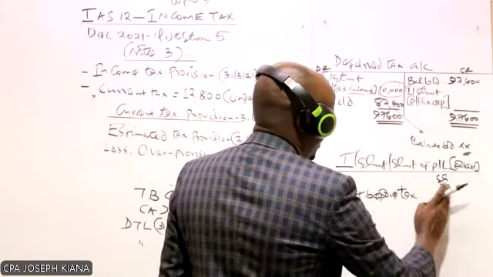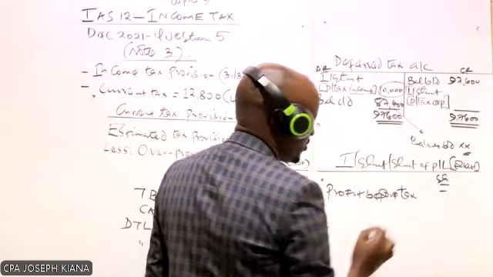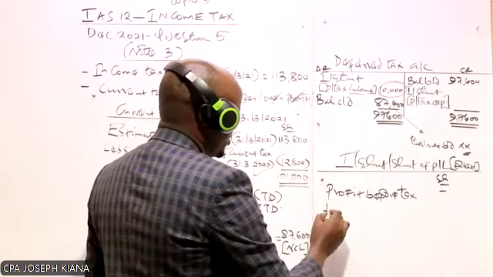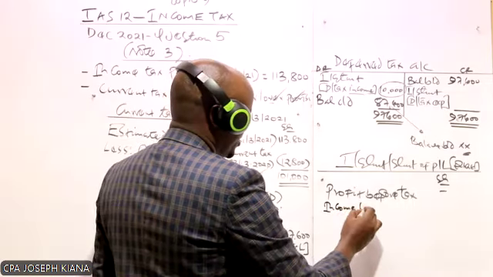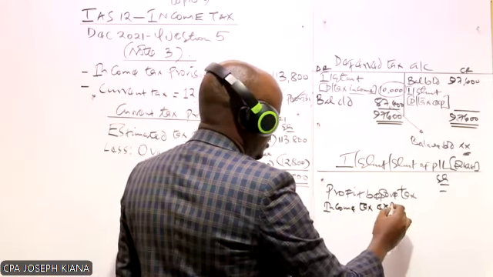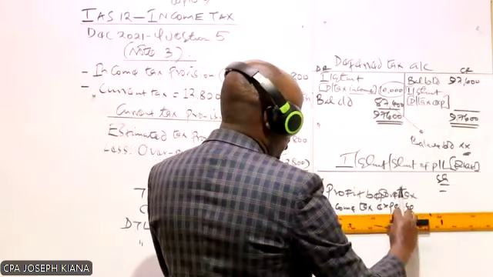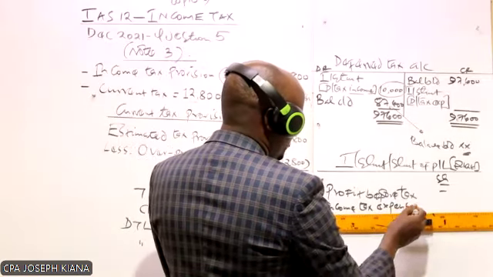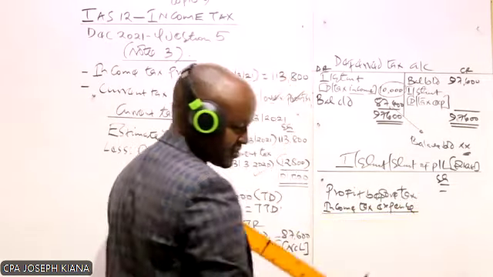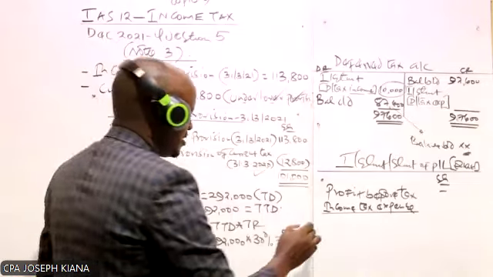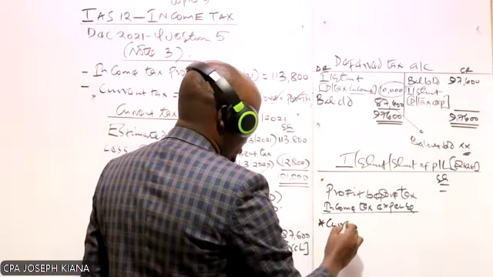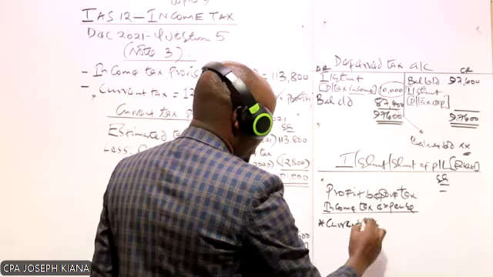After getting the profit before tax, which we don't have, you come here and you less the income tax expense. Recall in our previous class, we said we have two types of income taxes. One of them is the current tax.